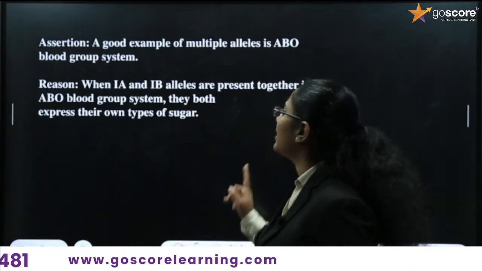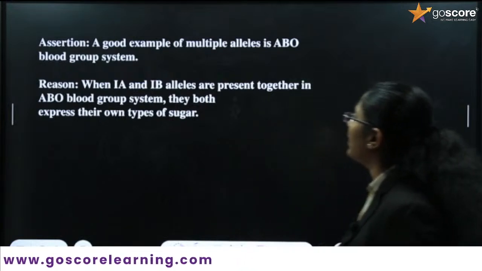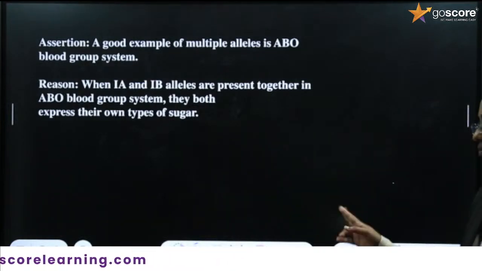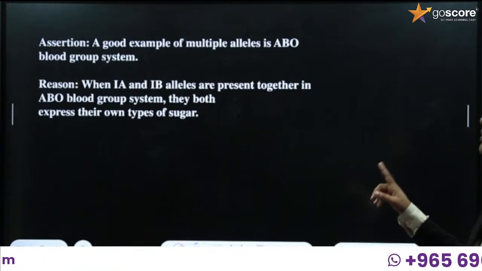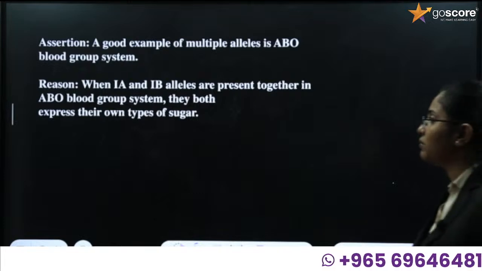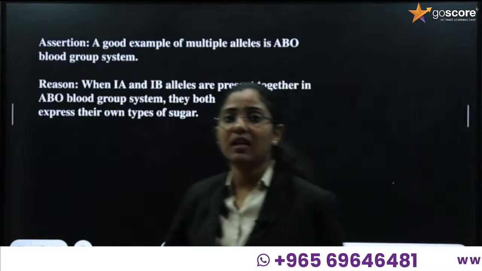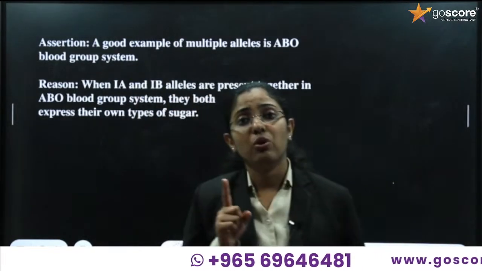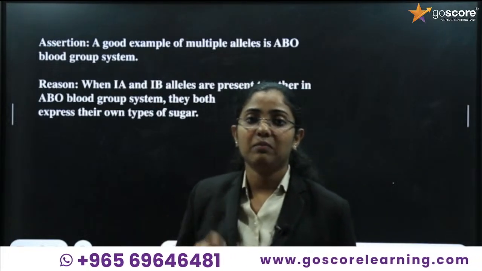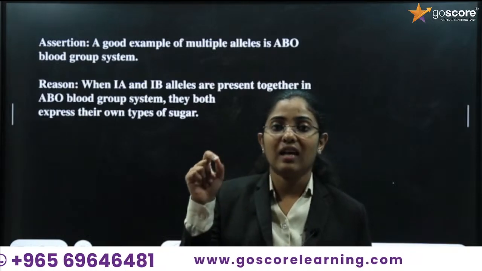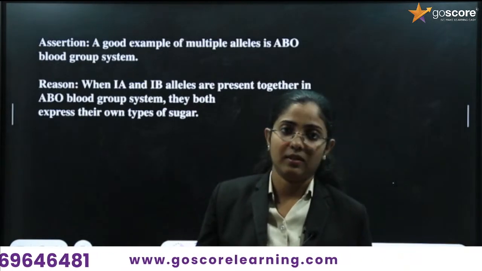Then the reason given here is: when IA and IB alleles are present together in the ABO blood group system, both express their own types of sugar. They can express their own types of sugar, but what is multiple allelism? Multiple allelism means multiple alleles have to be present.